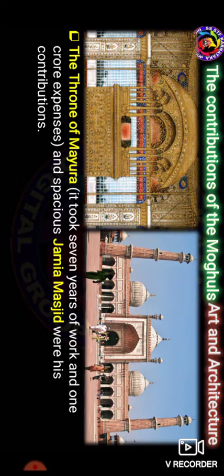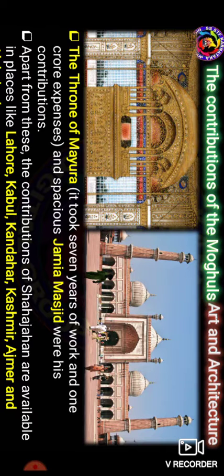The Peacock Throne and the spacious Jama Masjid were contributions of Shah Jahan. And then Lahore, Kabul, Kandahar, Kashmir, Ajmer and Allahabad. So these are all the contributions of Shah Jahan, available in the palaces of the Mughal dynasties.